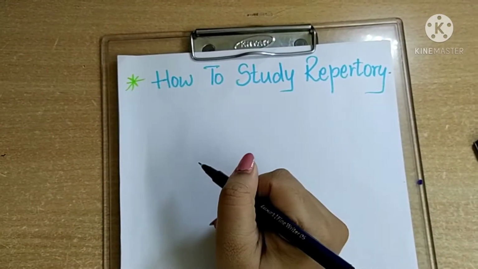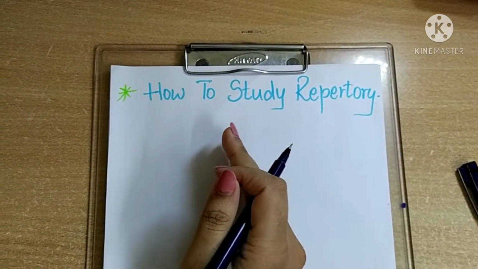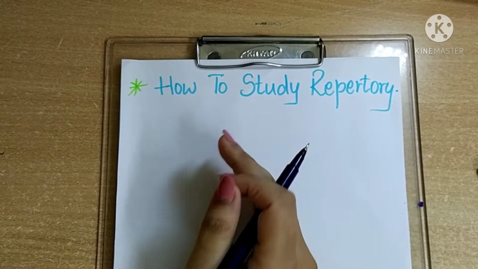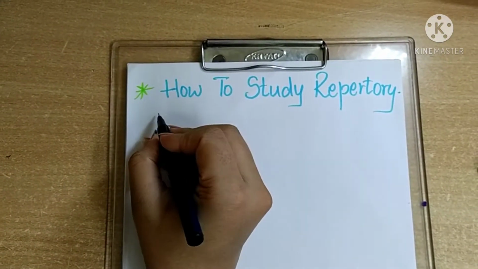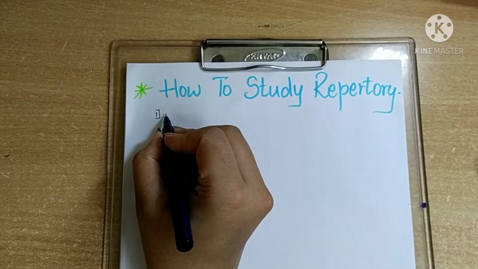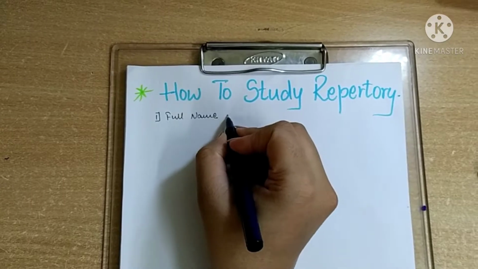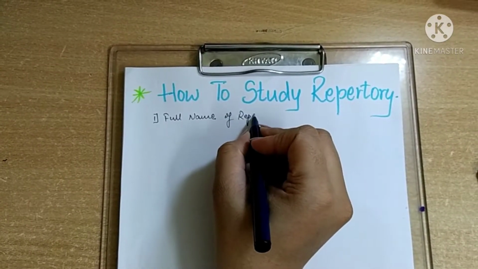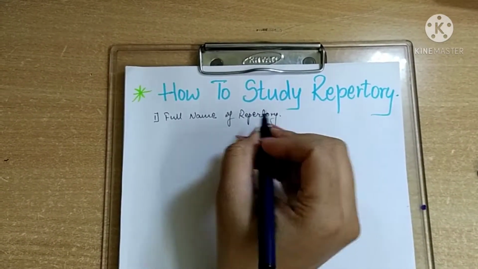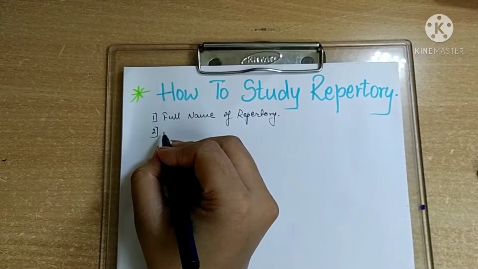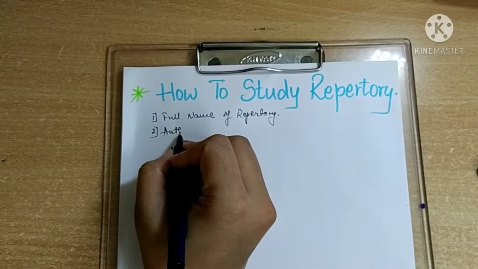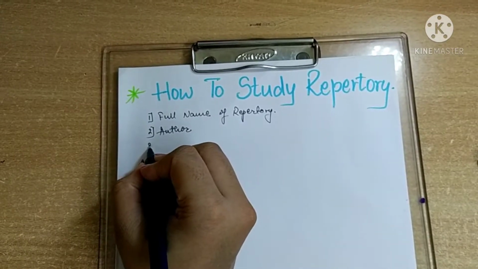So while answering the repertory, firstly we are gonna start the repertory answer by writing the full name of the repertory. Always remember that you have to always write the full name of the repertory. Then the next point will be the author of that particular repertory.